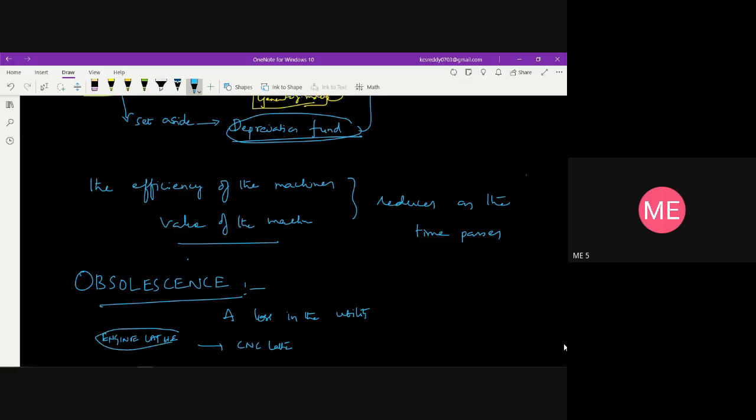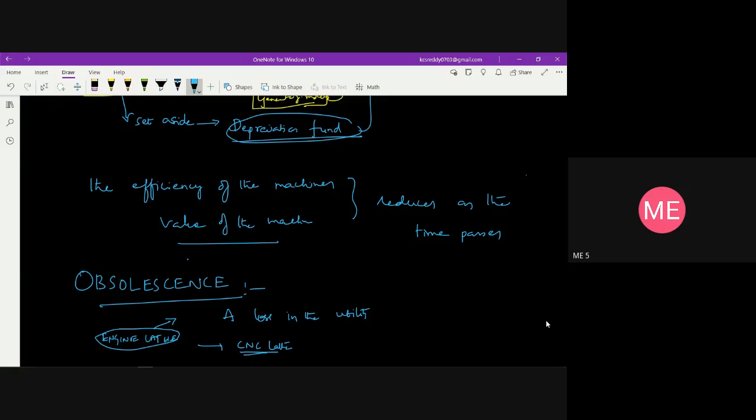Of course, we are still using the engine lathe, but as the technology has come with the CNC lathe machine, where the accuracy in producing the product is high, the engine lathes become obsolete, meaning a loss in the utility of the product due to improved technology. This is also one kind of losing the money on the product you bought. So that is obsolescence.